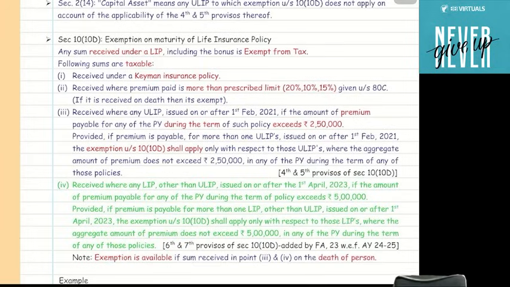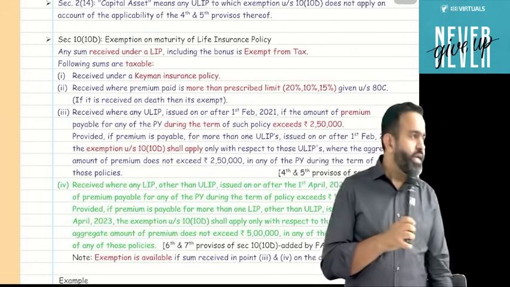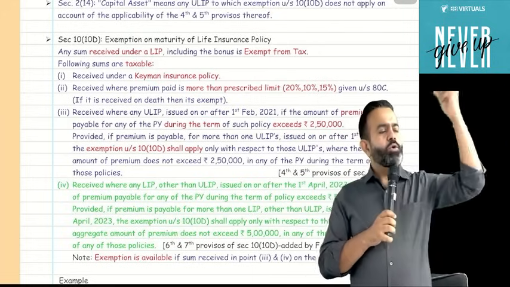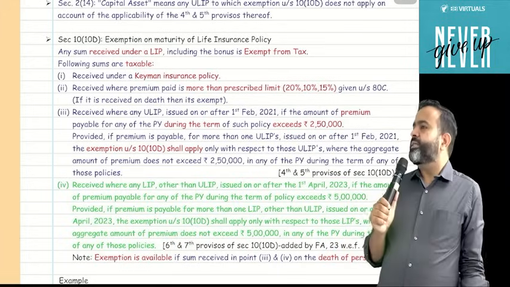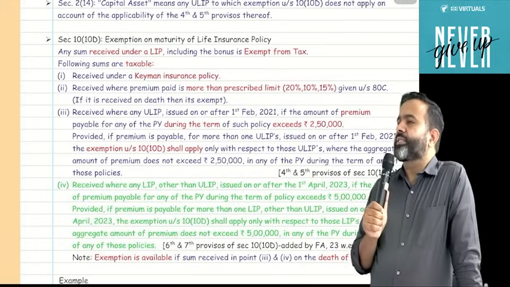First is in case of a keyman insurance policy. Guys, in case of a keyman insurance policy, your maturity amount is always taxable. It is taxable in the hands of the recipient under the head PGBP, salary or other sources, that depends. A keyman insurance policy is basically a policy taken in the name of a key person of any business, and if there is any maturity, including any bonus amount received on the keyman insurance policy, it's always taxable. If it is received by the employer, then it is taxable under PGBP.